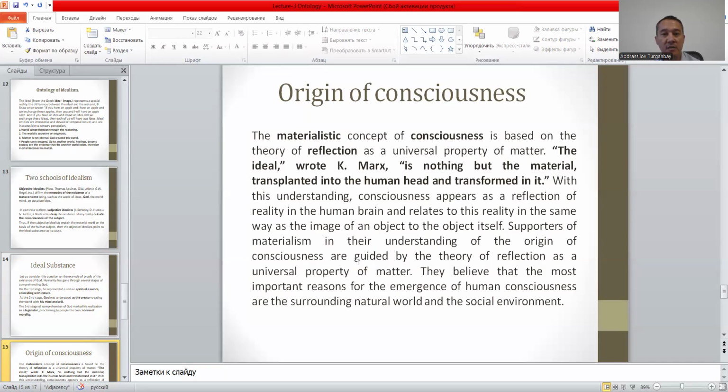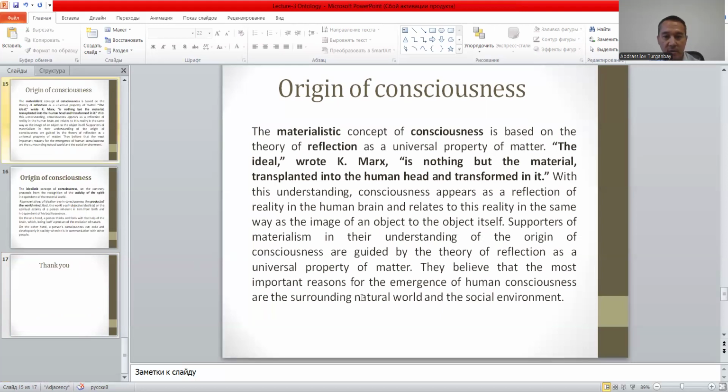They claim that this world is based on the consciousness of human being, because the ideal, wrote Karl Marx, is nothing but the material transplanted into the human head and transformed in it. So, with this understanding, consciousness appears as a reflection of reality in the human brain and relates to this reality in the same way as the image of an object to the object itself.